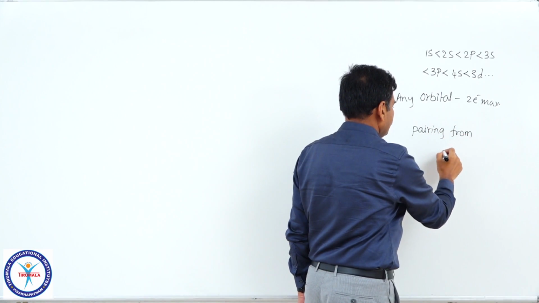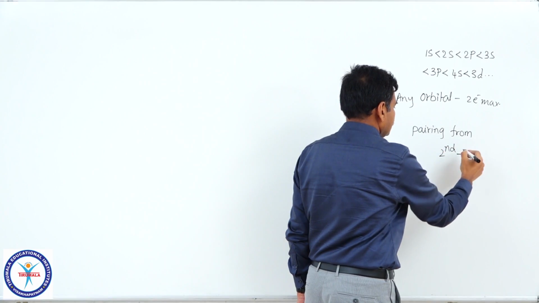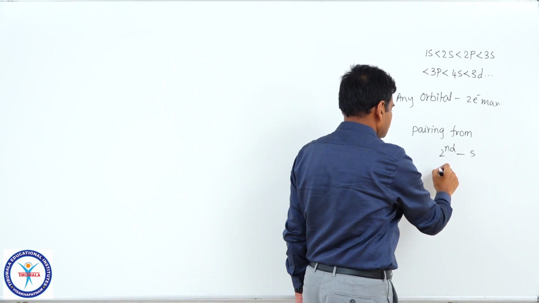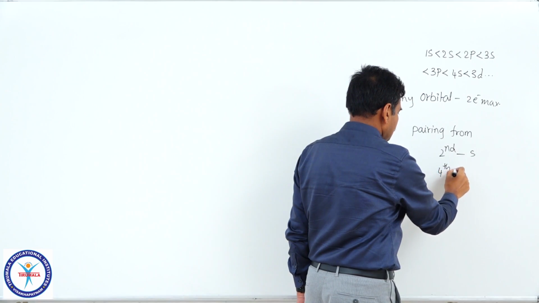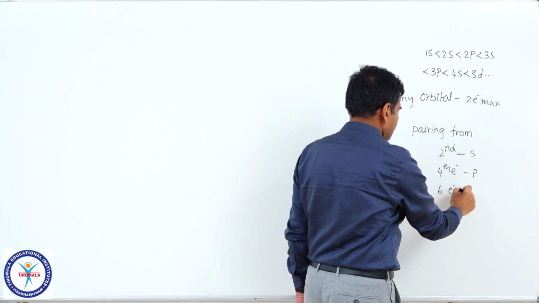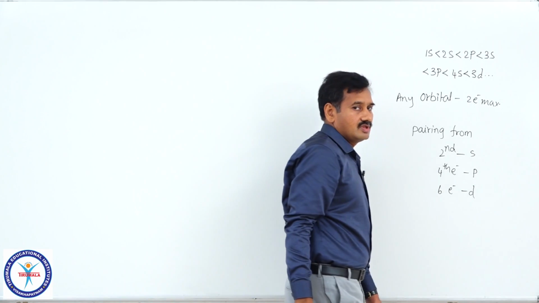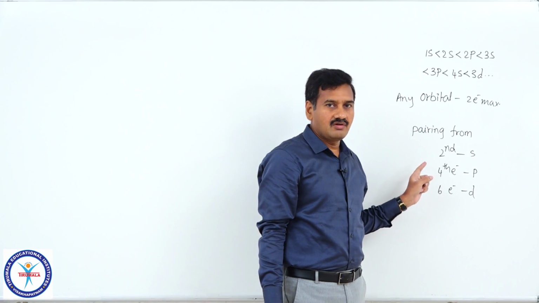Pairing starts from the second electron in the s subshell, the fourth electron in a p subshell, the sixth electron in a d subshell and so on. So, based on these three rules, we are writing the electronic configuration.